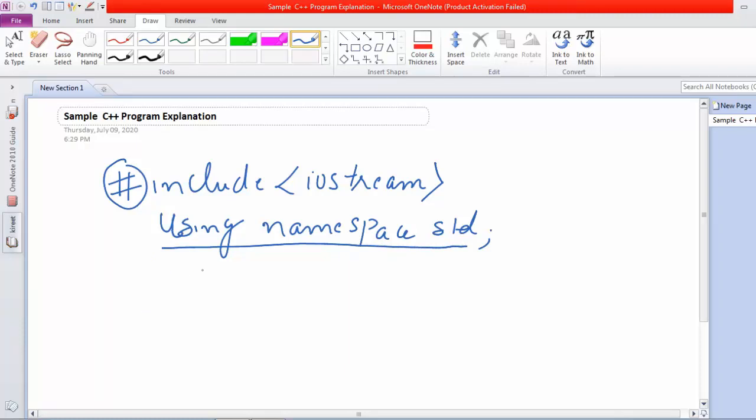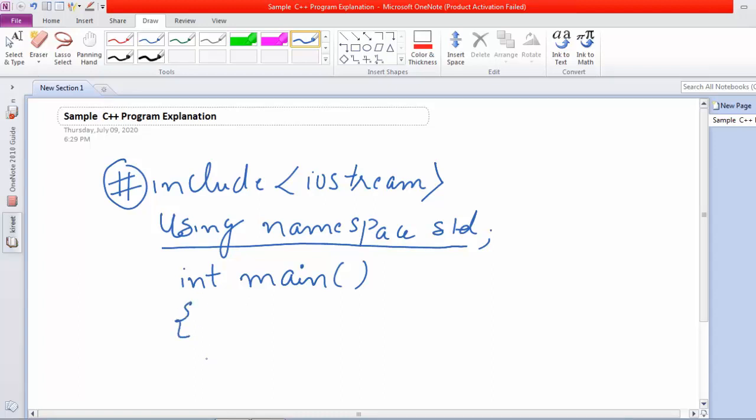The next important line is main. As you know, this is the entry point for a program. The return type of main here is int. It means that it will return a certain integer value to the operating system, and main is a function. There is nothing inside this parenthesis. So main is basically the entry point of the program, and its return type is integer, meaning it returns some value to the operating system.